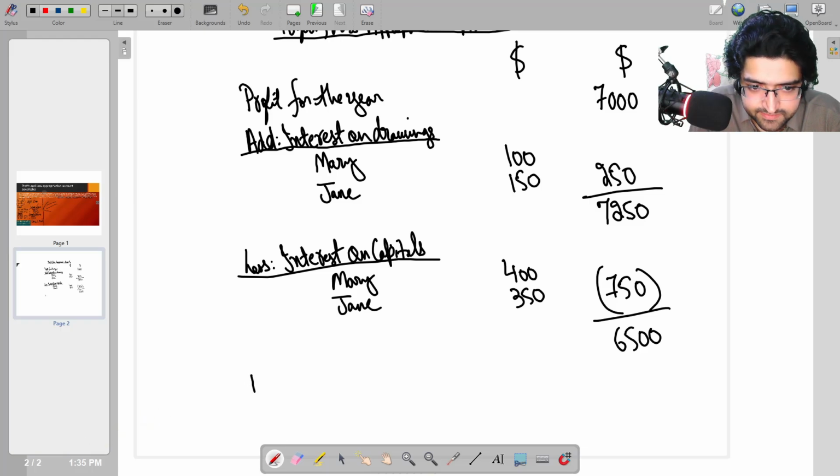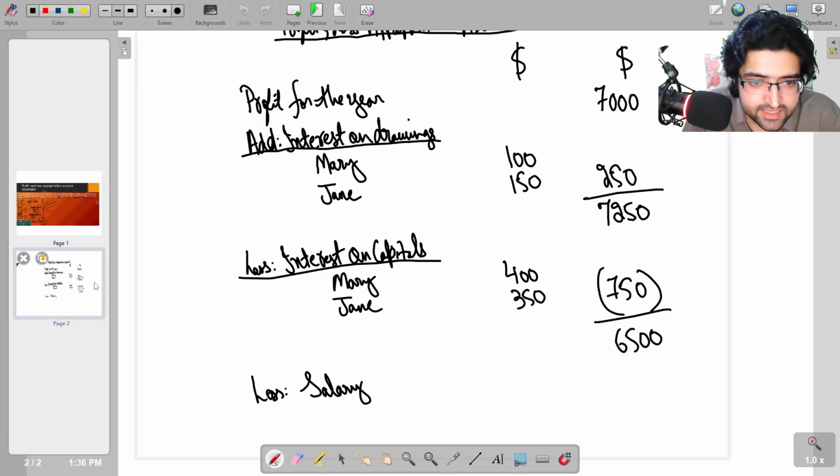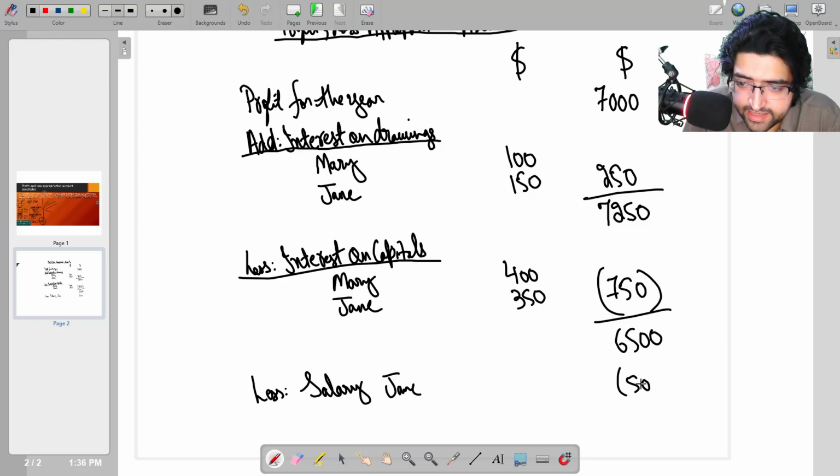So less salary. We usually give salary to only one partner, and in this case salary was given only to Jane, which was $500. So we don't have to use the working column. We can simply write salary of Jane and then we can deduct 500 from here directly.